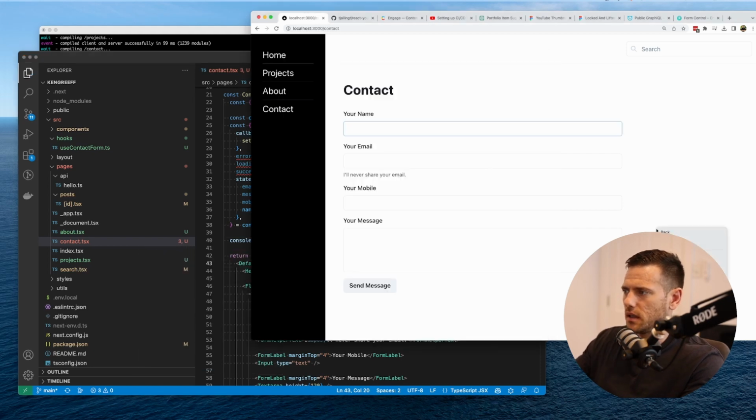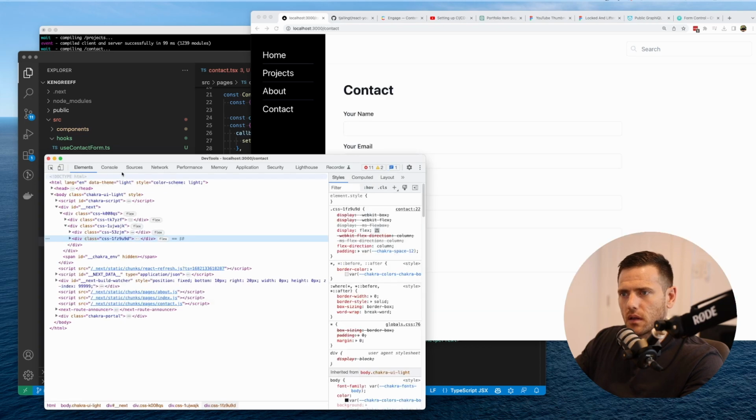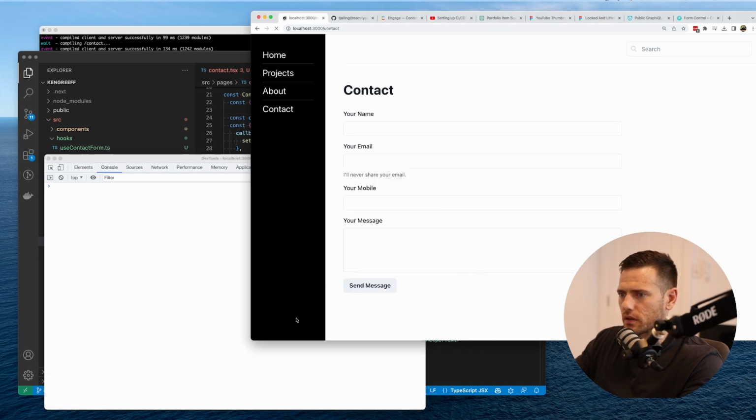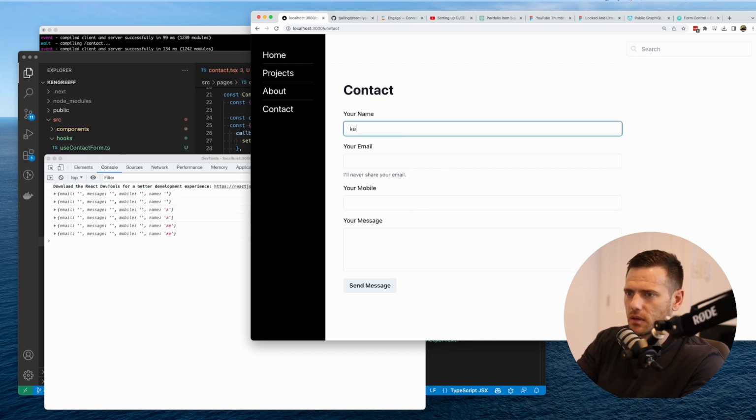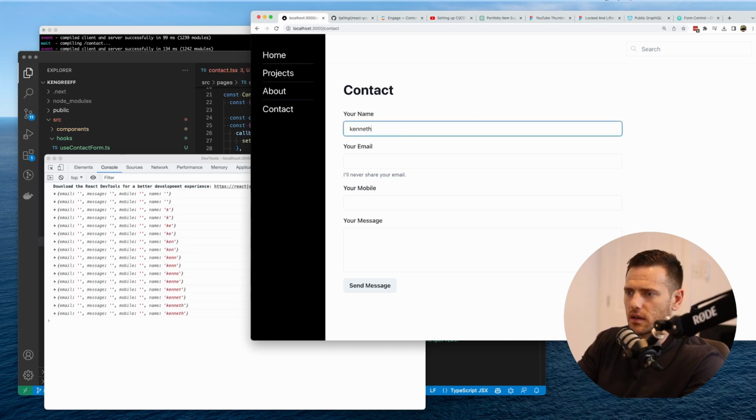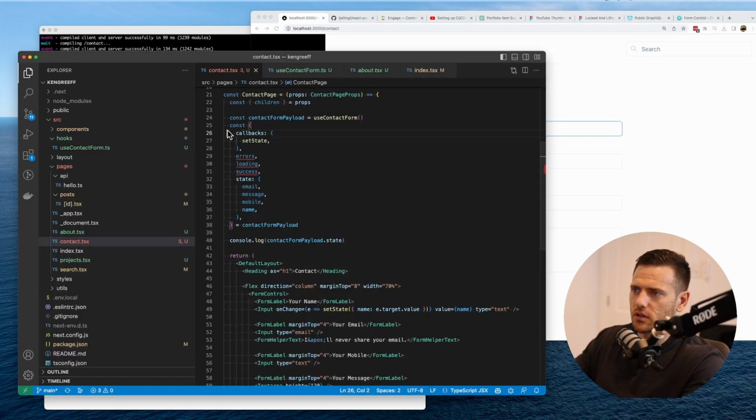And what we can see is in here, I'll just refresh this page, get rid of all that nonsense. There's our state right now. But now if I type in Ken, you can see it being added in there, right? That's what we want. So now all of this is being stored in our field.